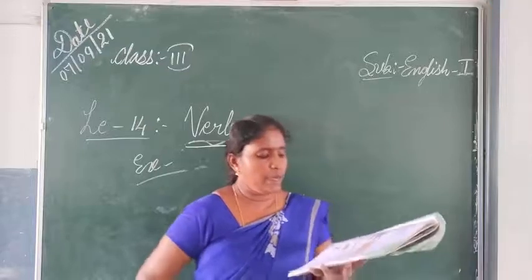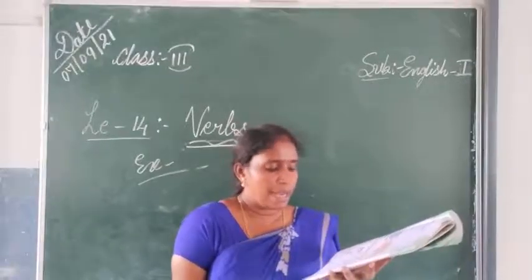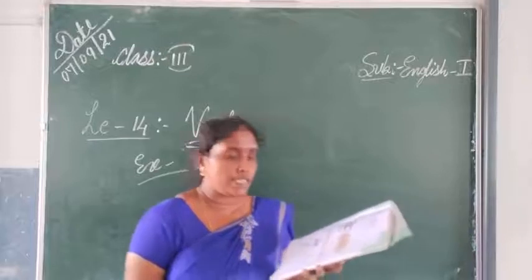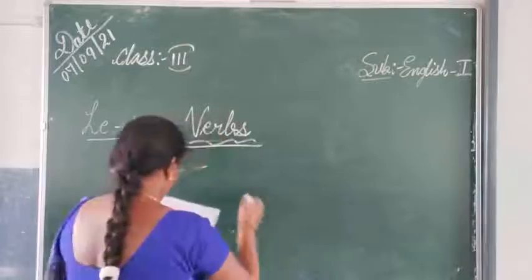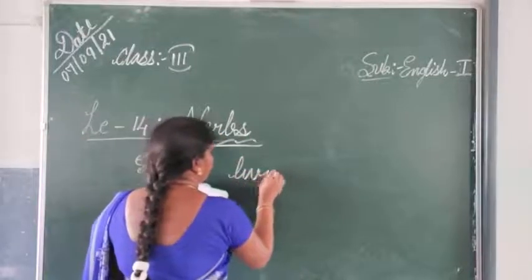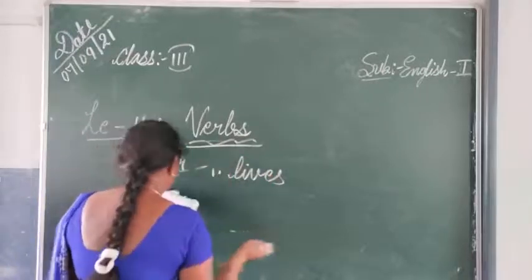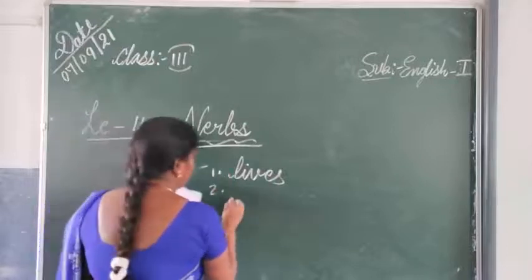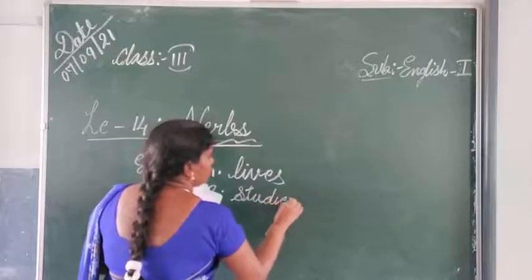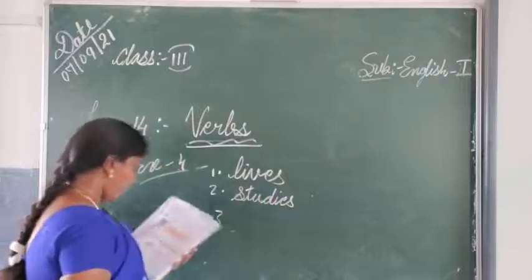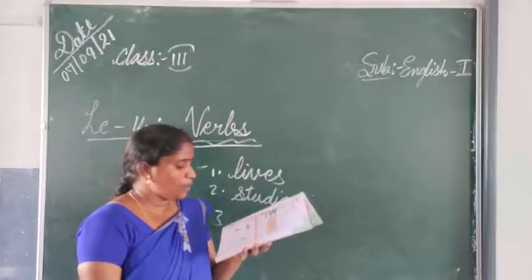Riba dash in a pony. So Riba lives in a pony with her mommy and daddy. She studies. So what is she doing there? She does it in answer school. So what is there? She studies. First blank you have to write leaves. Exercise number 4, first one, paragraph writing. The next one is what? Studies. Studies.